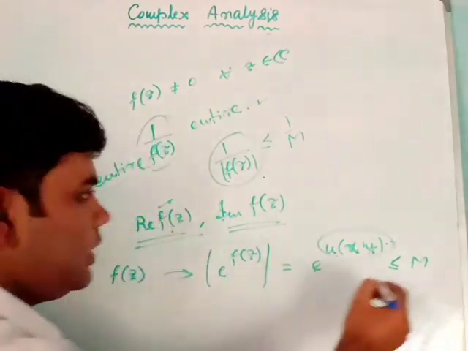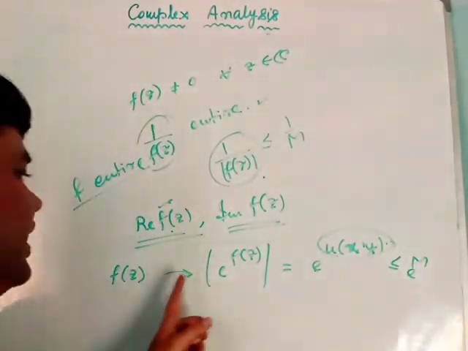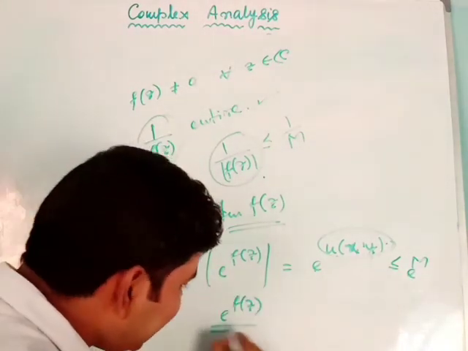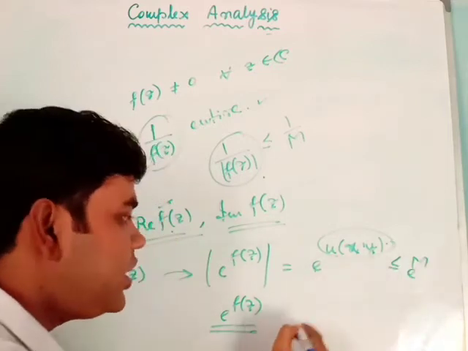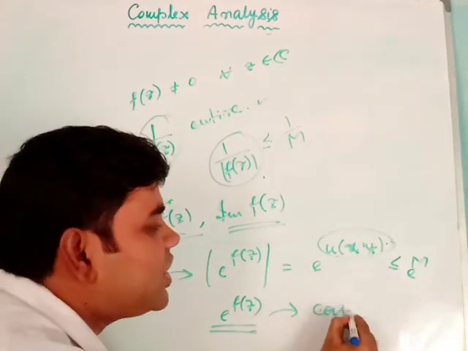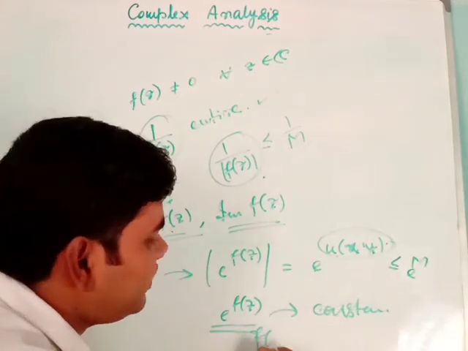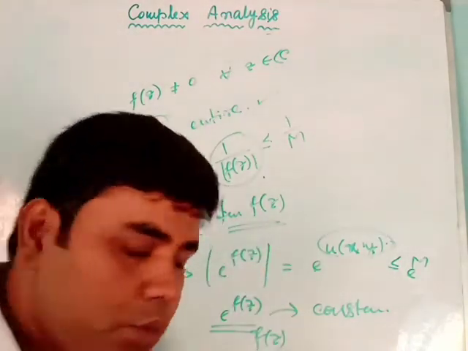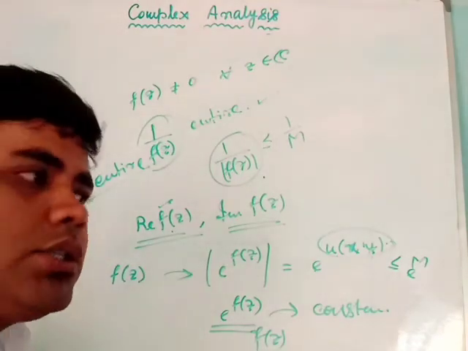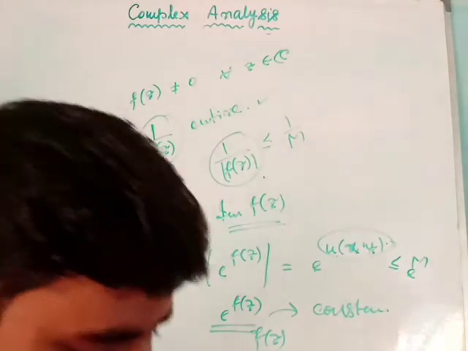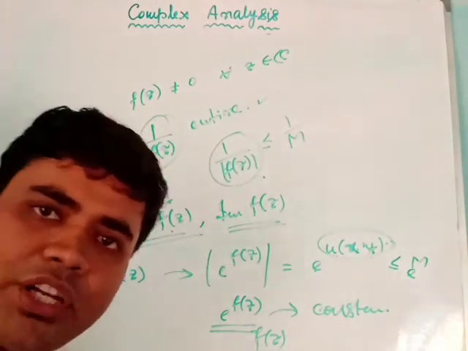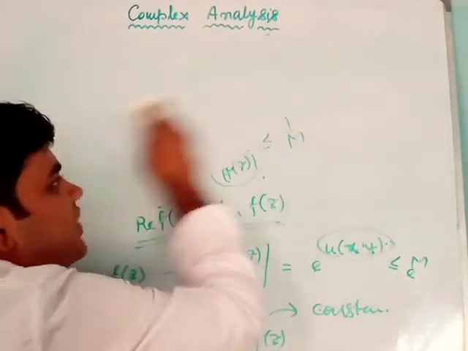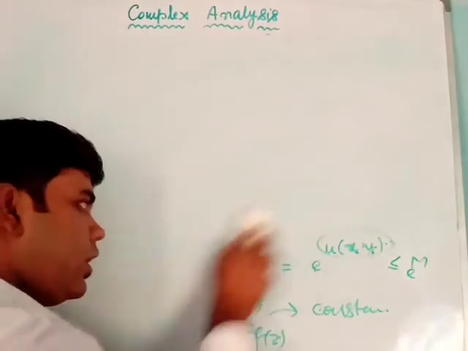Okay, then if this is bounded, I get that e^f(z) is entire and |e^f(z)| is bounded, so e^f(z) is a constant function. If e^f(z) is constant, f(z) is also constant. Okay, so Re f(z) or Im f(z) being bounded with f entire is also an alternative criterion for Liouville's theorem to hold.